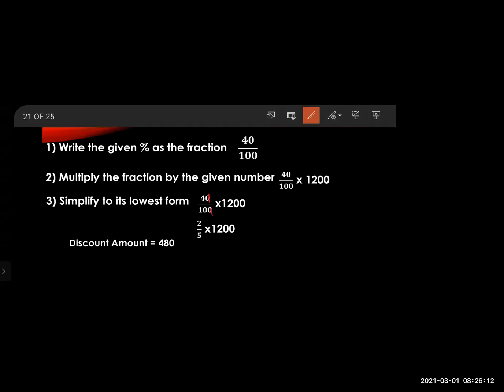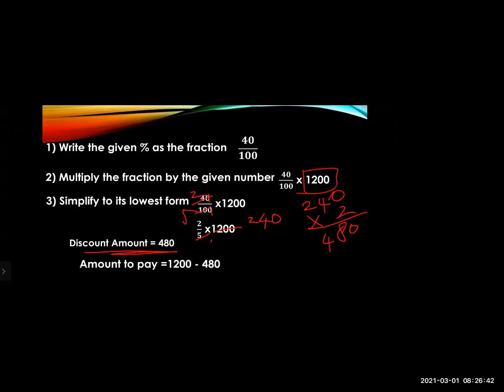See, this 0 will get cancelled. 2 2s are 4, 2 5s are 10. So you get the ratio 2 upon 5 multiplied by 1200. Then you divide it by 5. 5 ones are 5 and 5 240s are 1200. So 240 multiplied by 2, you will get 480. So the discount amount is how much? 480 on the amount 1200. So how much do you have to pay now? 1200 minus 480. So it will be 720.